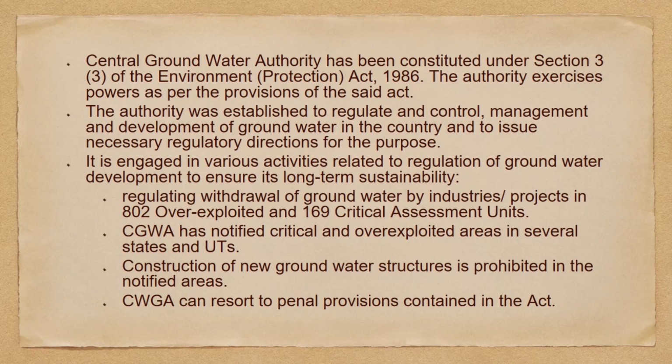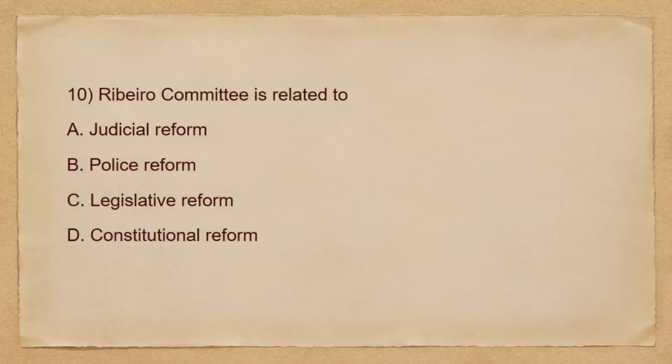They include regulating withdrawal of groundwater by industries or projects in 802 overexploited and 169 critical assessment units. It has notified critical and overexploited areas in several states and union territories. Construction of new groundwater structures is prohibited in the notified areas. It can resort to penal provisions contained in the Act. So that's it. Moving to the next question we have.